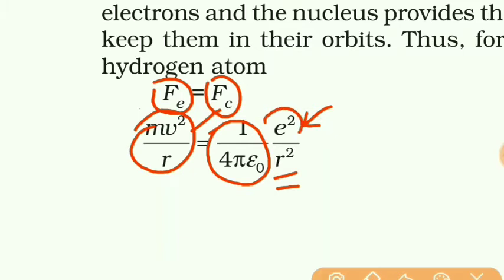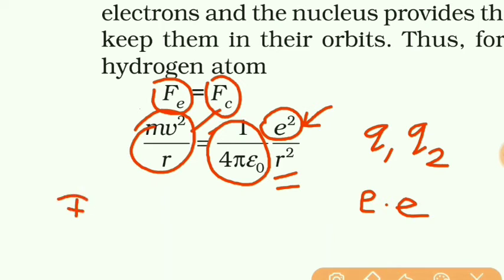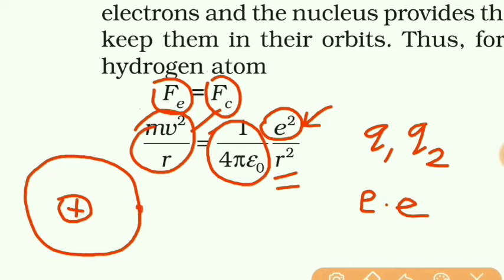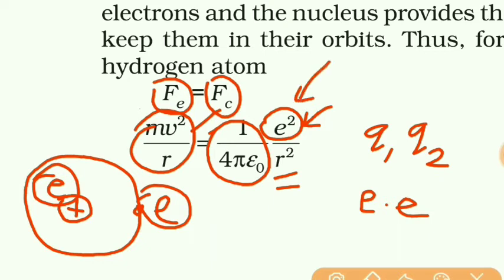Here this is e square because q1 and q2 both are e, because for a hydrogen atom there is only one proton and only one electron revolving around it, and the charge of proton is also e and the charge of electron is also e. So q1 into q2 is nothing but e square.